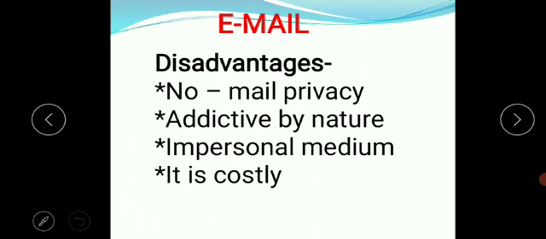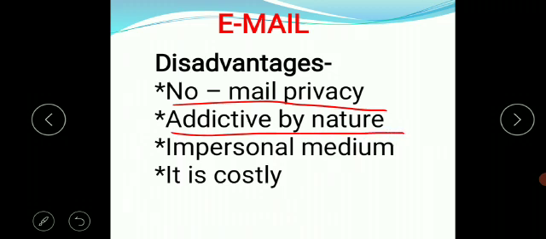Now as we all know, every coin has two sides, so email also has disadvantages. Some disadvantages are no email privacy, because if you don't sign out properly or a hacker wants to read your email, he can easily read your email. So there is no mail privacy. Addictive by nature. Some people become addicted to emails so that even during their vacations they check their mails frequently.